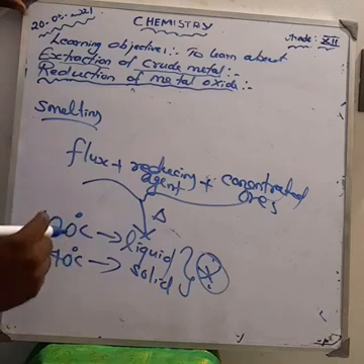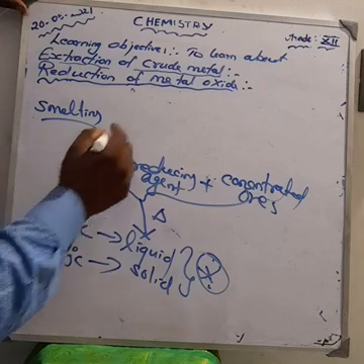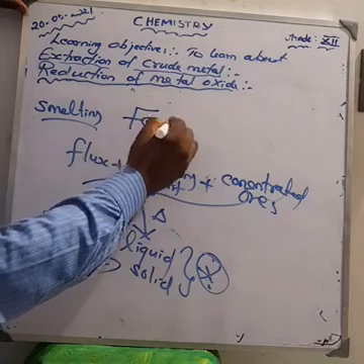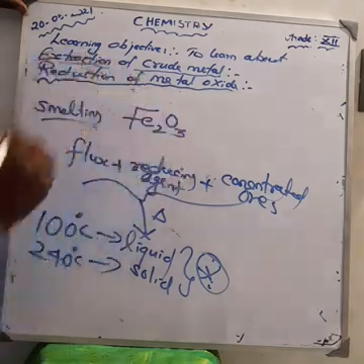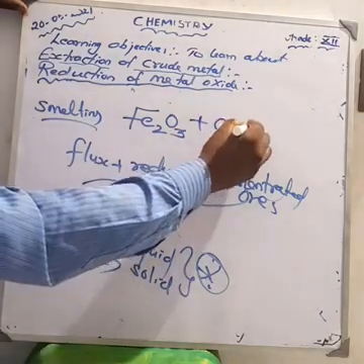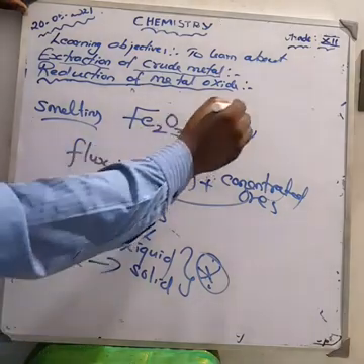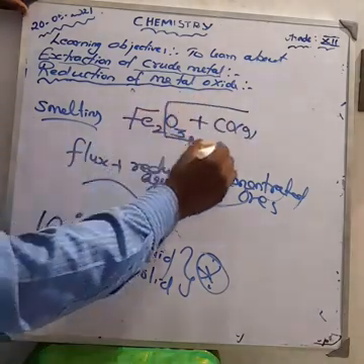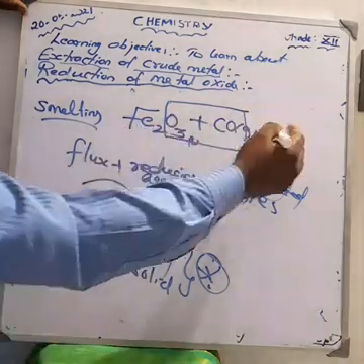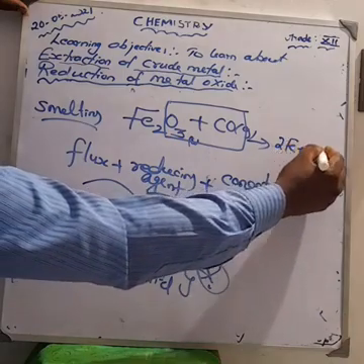For example, one of the oxide ores can be reduced by carbon monoxide. How does the reaction go? I am taking one ore called hematite ore. The formula of hematite ore is Fe2O3. We add a suitable reducing agent, carbon monoxide. Carbon monoxide combines with oxygen to give carbon dioxide, and we also get iron metal.